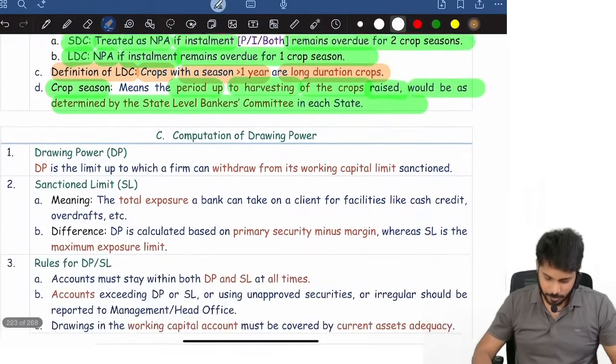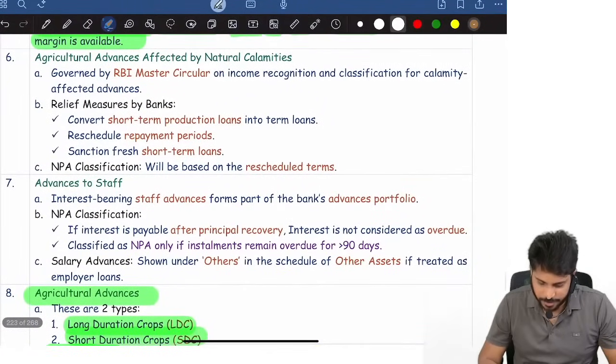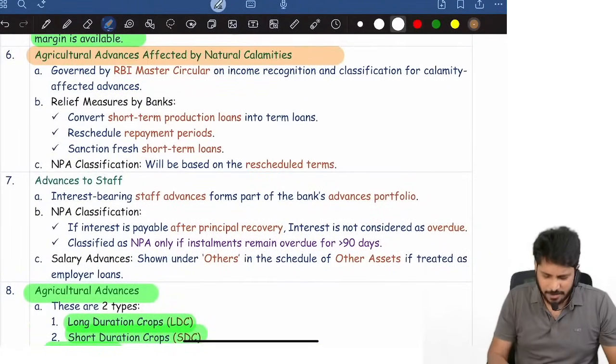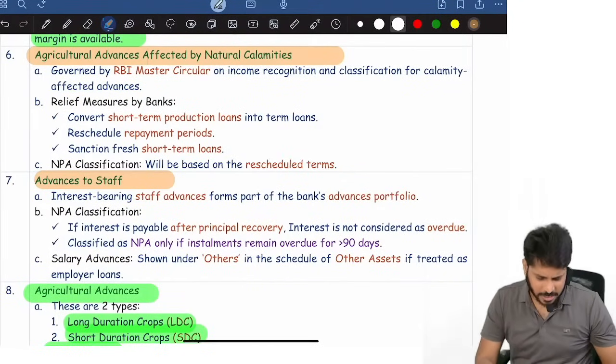Next, computation of drawing power, which I just told you. Remaining: agriculture advances affected by natural calamity, advances to staff. It is easy. You can study on your own, or else I'll read it out and explain it once.